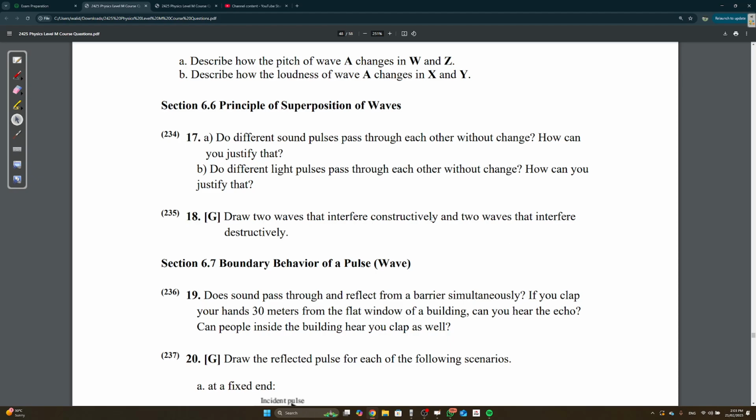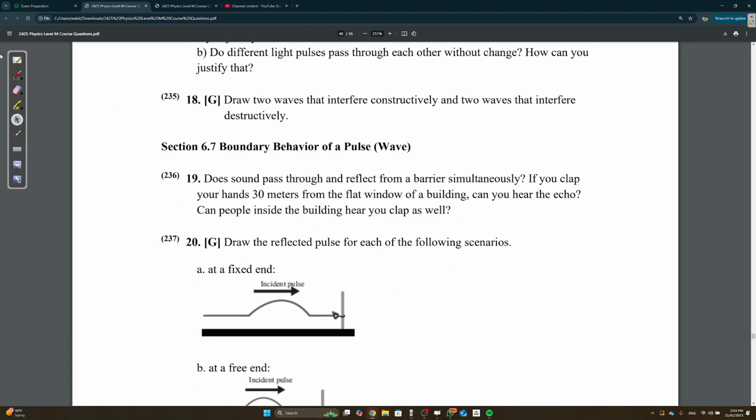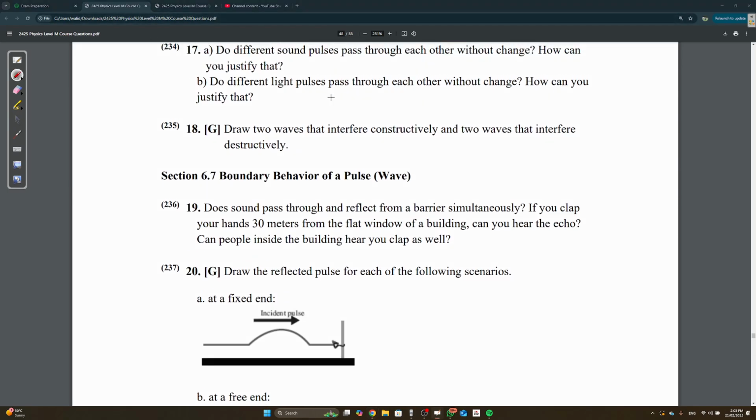Draw two waves that interfere constructively and two that interfere destructively. Okay, let's draw them. These two are in the same direction. So if you call this A, then the resultant wave will be like this, where this is 2A. This is what we call constructive interference.